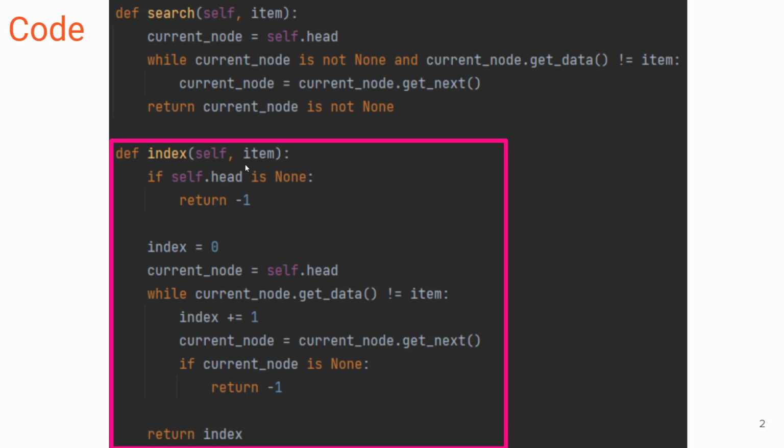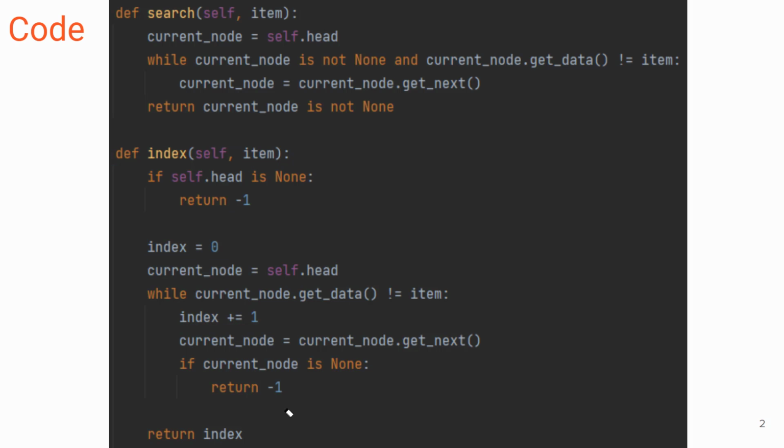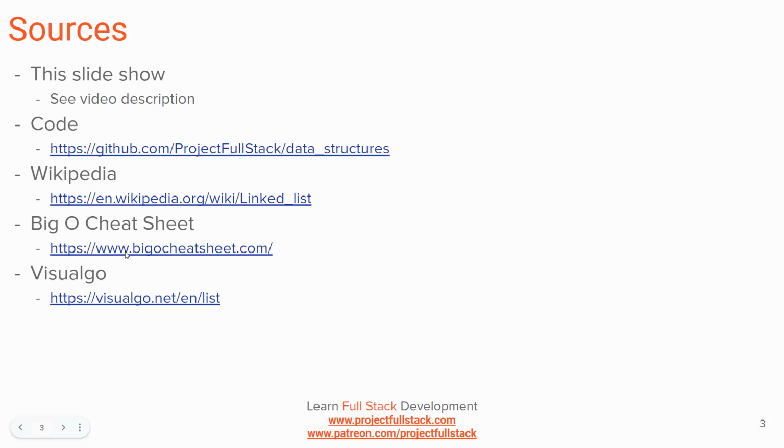So we're still going to take a function that takes a specific item, such as a number to search for, and we're either going to return -1 if it's not found, or we're going to return the index at which that node is found, whatever node containing that item. So that's what we're going to do here. Here's the actual code if you just want to get started now. Otherwise, you can stick around and I'll talk about it.